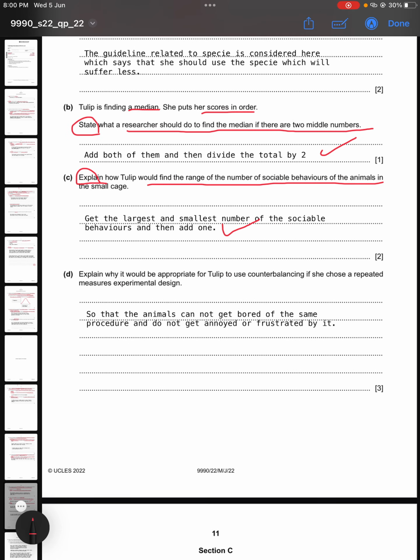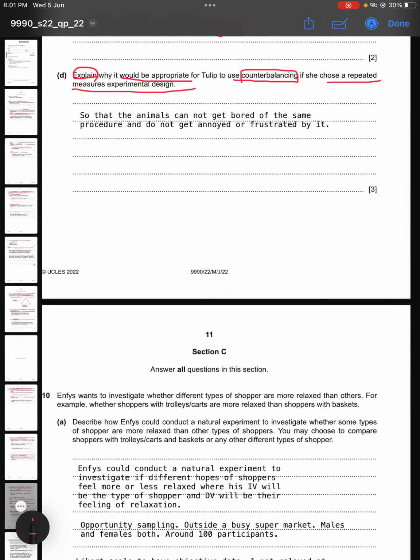Now part D says explain why it would be appropriate for Tulip to use counterbalancing if she chose a repeated measures experimental design. So it is so that the animals do not get bored of the same repetitive procedure consistently, and they do not get annoyed or frustrated by it, because there is a high chance that animals might get frustrated during the boring procedure and they might not perform or participate in the study accurately. So this is why it is appropriate that she uses counterbalancing.